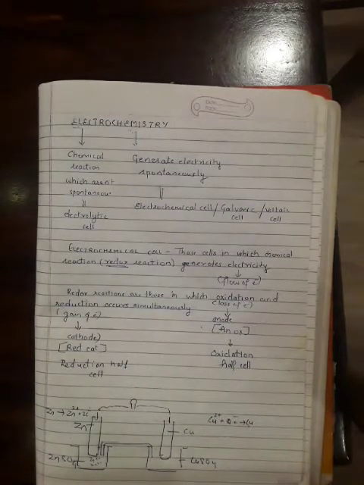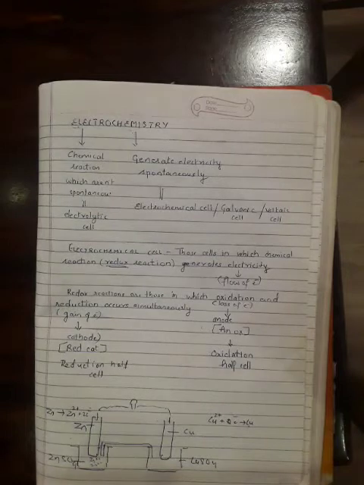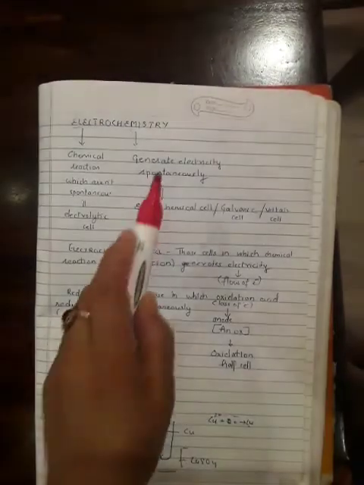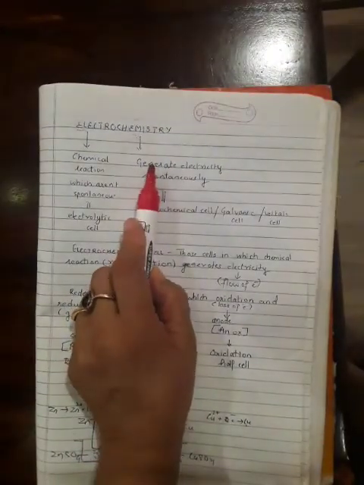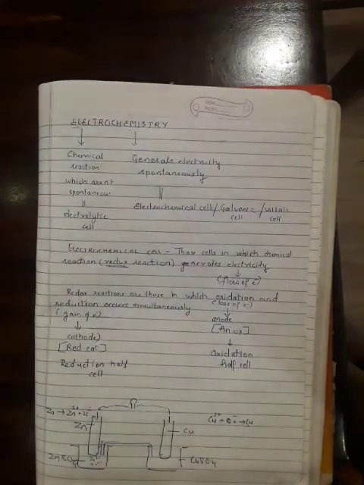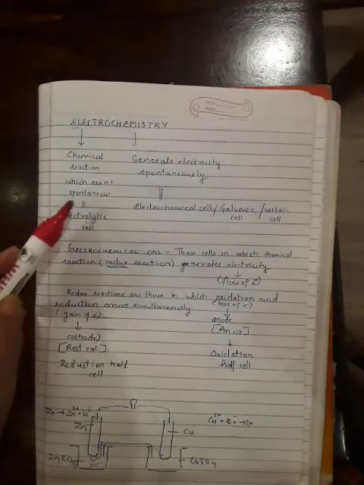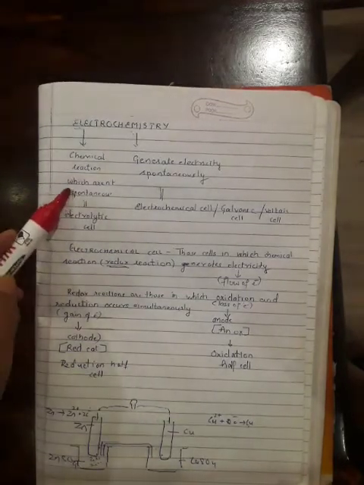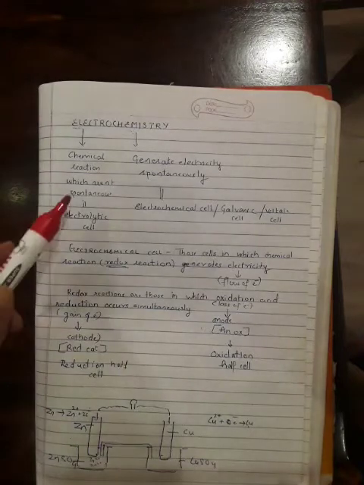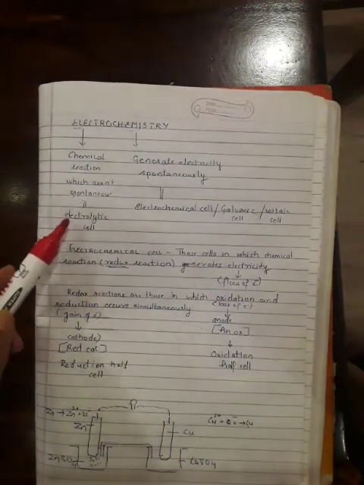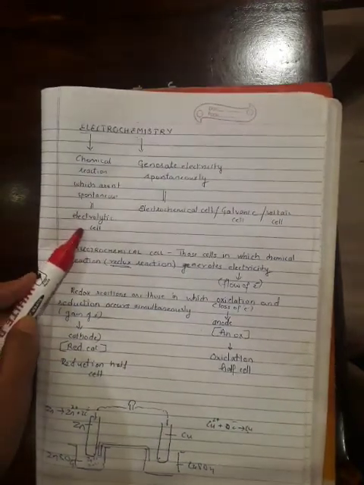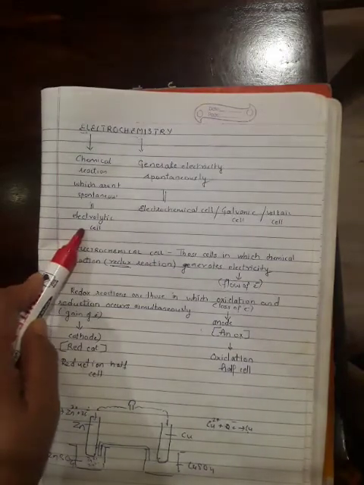As the name suggests, it involves interconversion of electricity and chemical reaction. Now, electricity brings about chemical reactions which are not spontaneous, that do not take place on their own, and this takes place in an electrolytic cell.